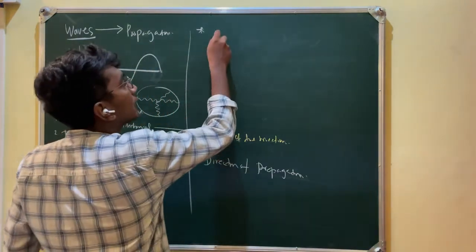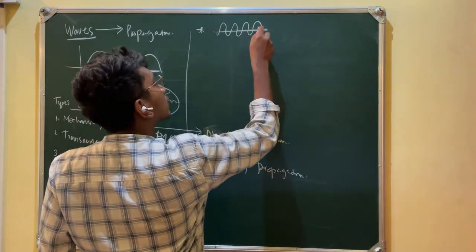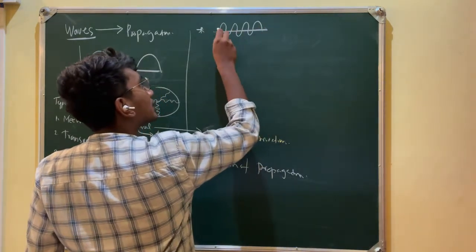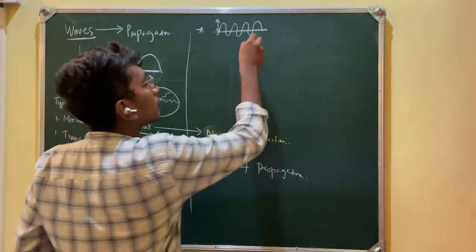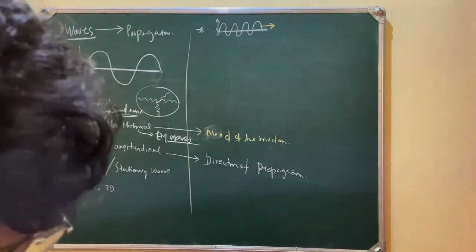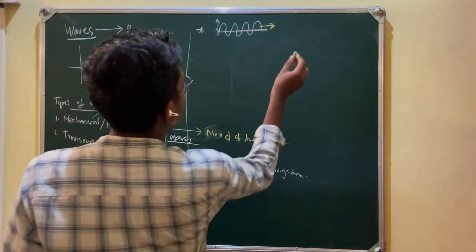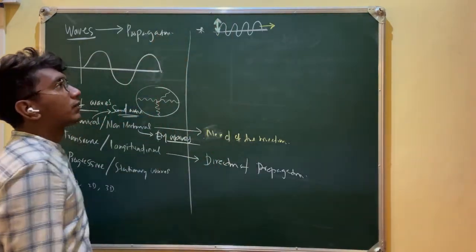Transverse wave means the vibration of the medium is perpendicular to the propagation. What is the direction of propagation? You can see the direction of propagation, this direction. This is the direction of vibration.